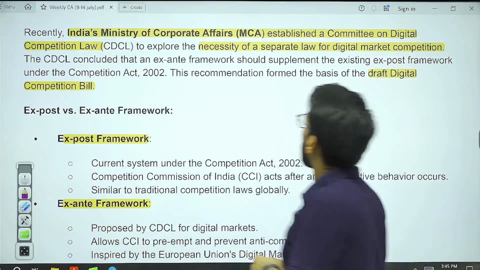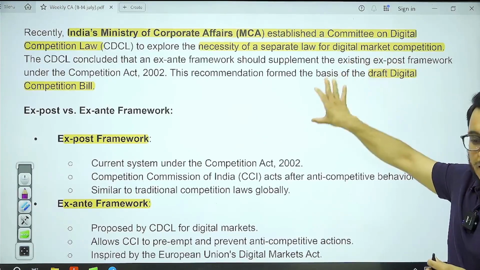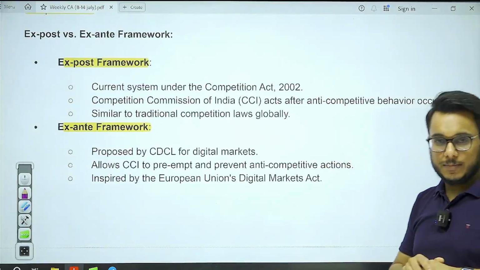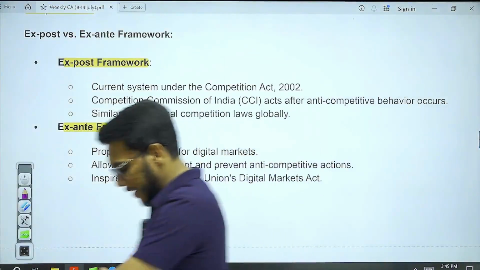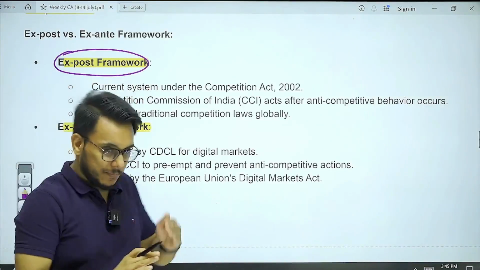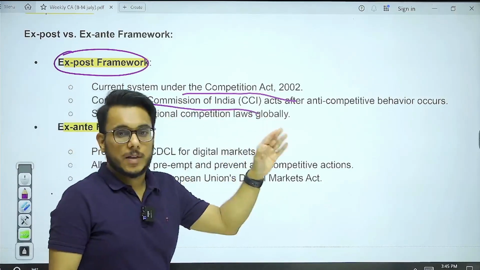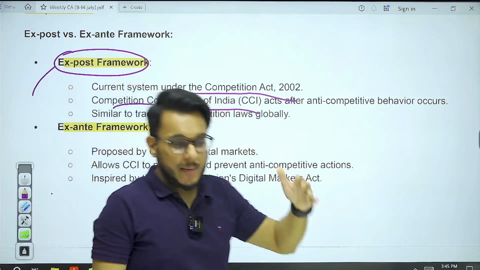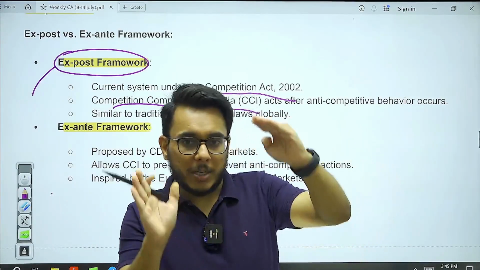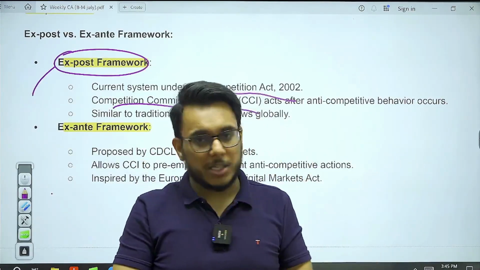Now, what has happened? Recently, the draft digital competition bill was introduced to maintain competition in digital markets, and it has talked about the ex post and ex ante framework. Let's discuss that. What is this ex post and ex ante framework? Now, the ex post framework. Right now, the Competition Act of 2002 and the Competition Commission of India focus on the ex post framework. It means that once any entity has tried to kill competition or done any anti-competitive behavior, then action would be taken.